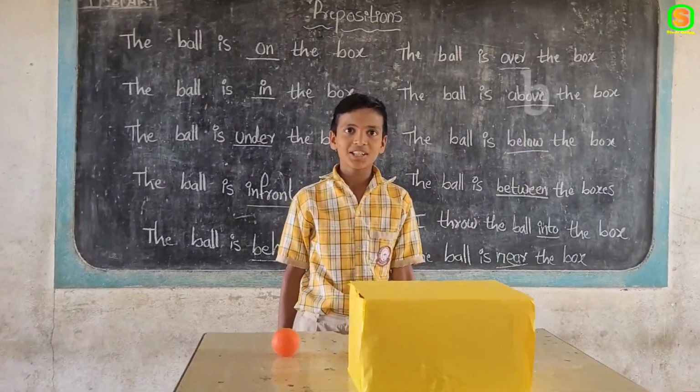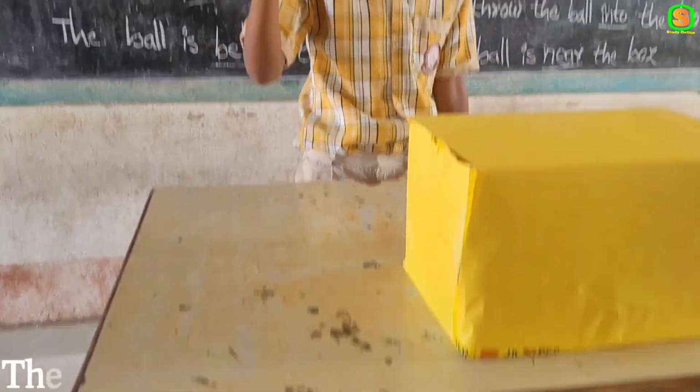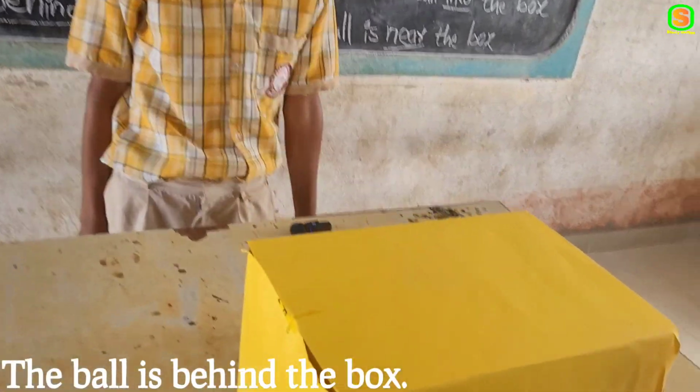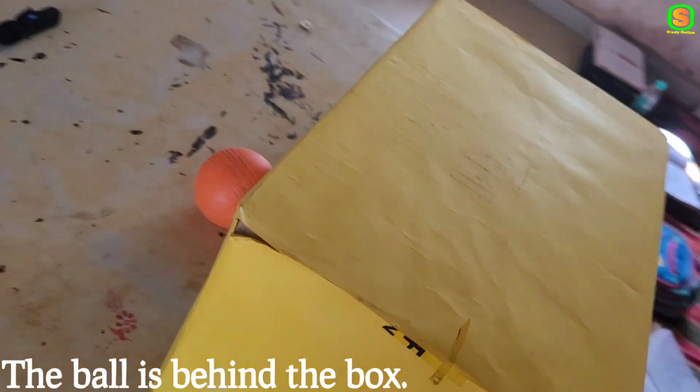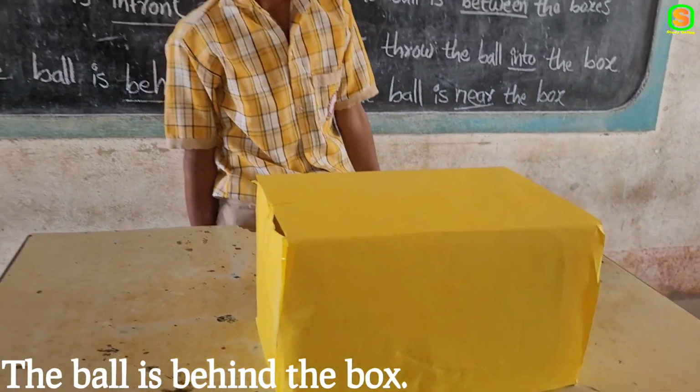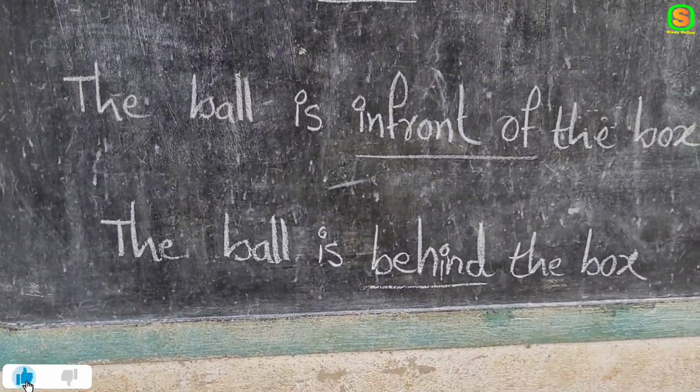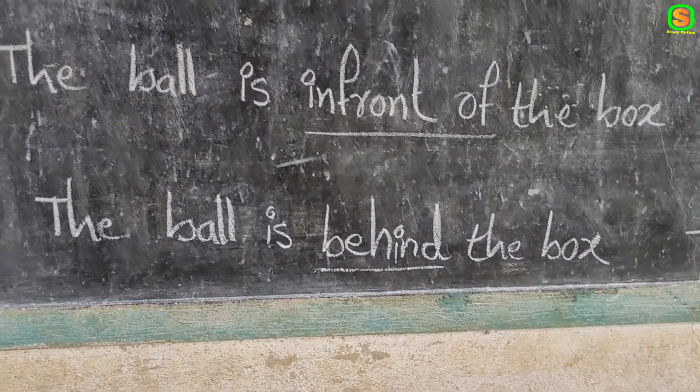The next preposition is behind. The ball is behind the box. Where is the ball? The ball is behind the box. Yes, the ball is behind the box. Very good. This was the preposition. The ball is behind the box.